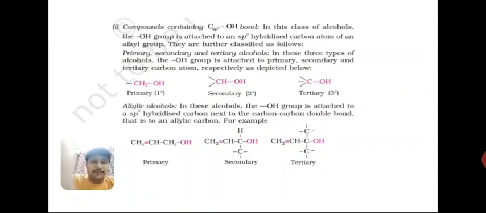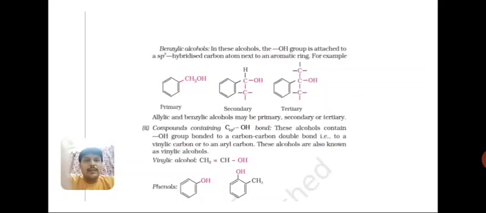Now second, on the basis of sp3 hybridization, it is allylic alcohol, right? That is, OH is attached to an sp3 hybridized carbon next to the carbon-carbon double bond. You can see here the OH is attached next to the carbon-carbon double bond. Okay students. Now next is the benzylic alcohol. Here also the OH group is attached to an sp3 hybridized carbon atom next to an aromatic ring. These are the examples. So these are the three based on sp3 hybridization of carbon.